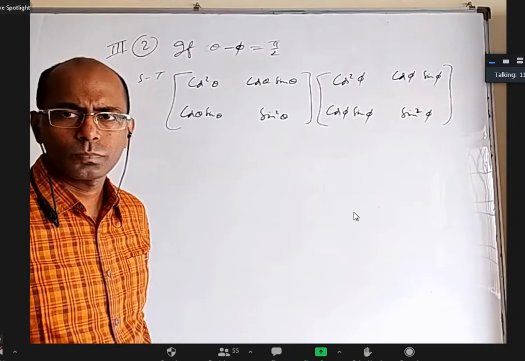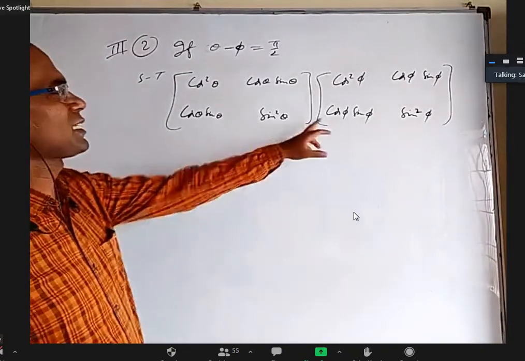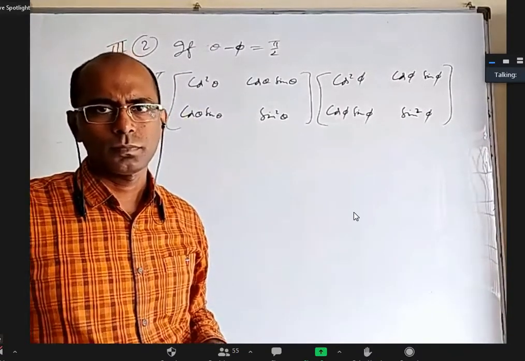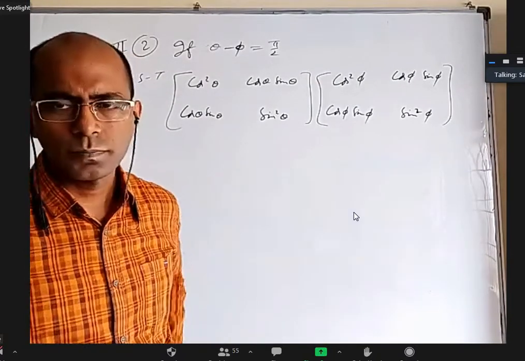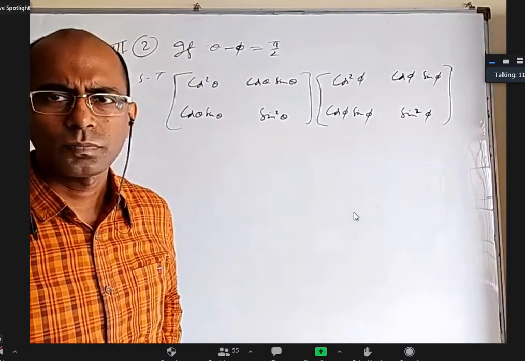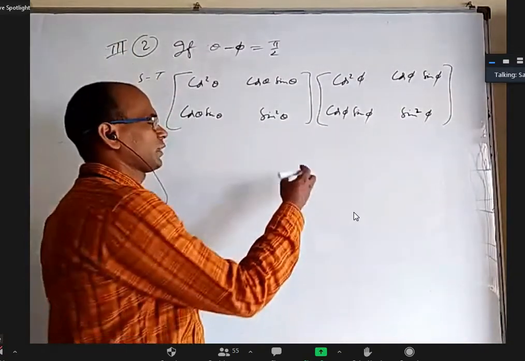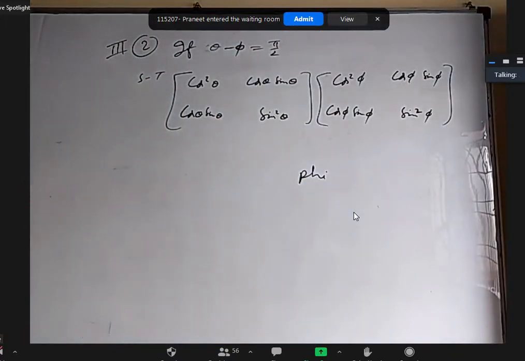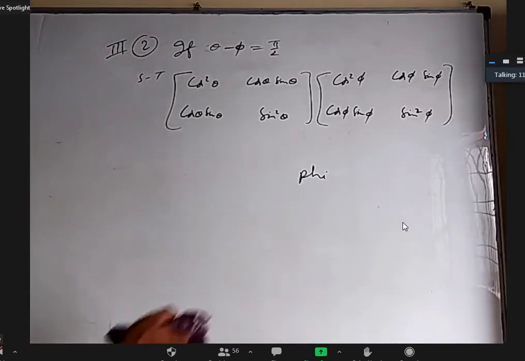Sir, phi is there in sets, no, sir? Yeah, that is null set, but here phi is just an angle. Theta is one angle, phi is another angle. Okay. Sir, one doubt, sir. One theta symbol under the other symbol, what is that, sir? Phi. Phi. Okay, sir. You know, these are some degrees. Okay. Pi by 2 is 90 degrees.